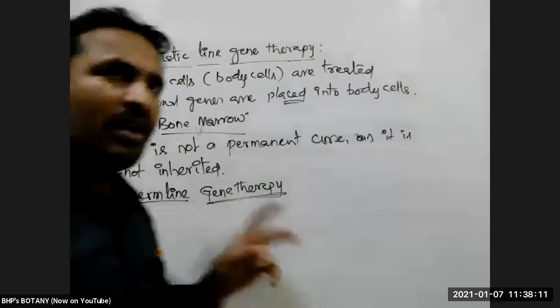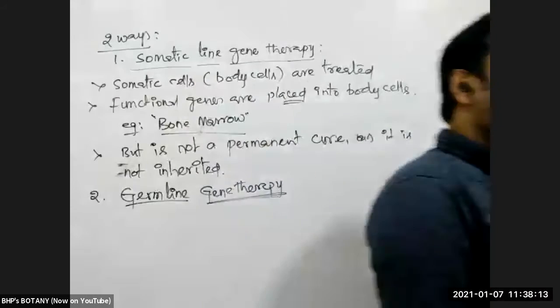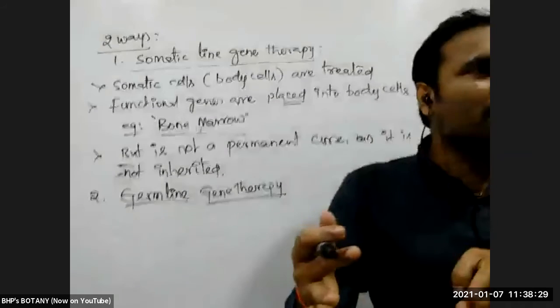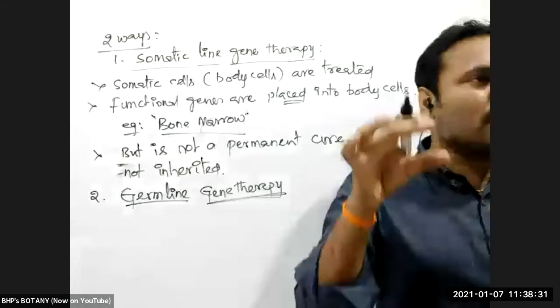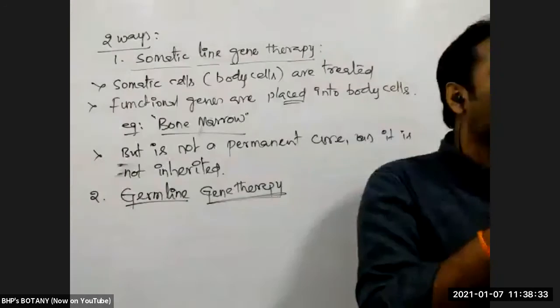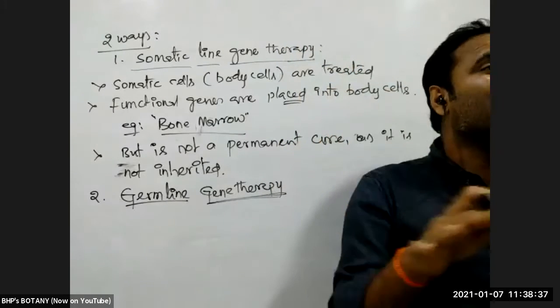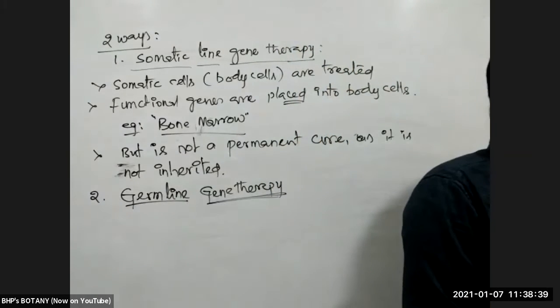If we remove the old bone marrow and introduce this new bone marrow, then only the problem will be fully solved. Otherwise, some part of the old bone marrow is still producing abnormal hemoglobin only, and the new one is producing normal hemoglobin. In that case, some of the RBC have HbS, sickled hemoglobin. They will be dying, and the newly produced RBC from the new bone marrow, with normal hemoglobin, will live for 120 days. But here the problem is somehow solved, not fully.